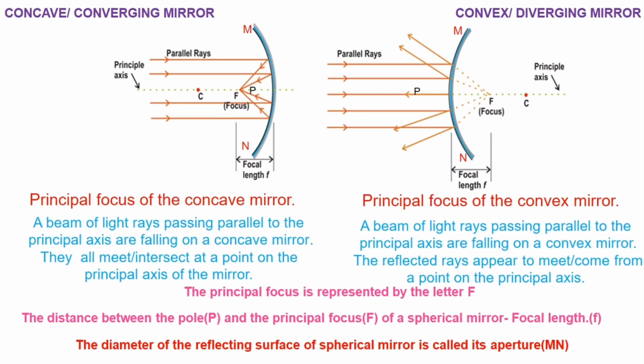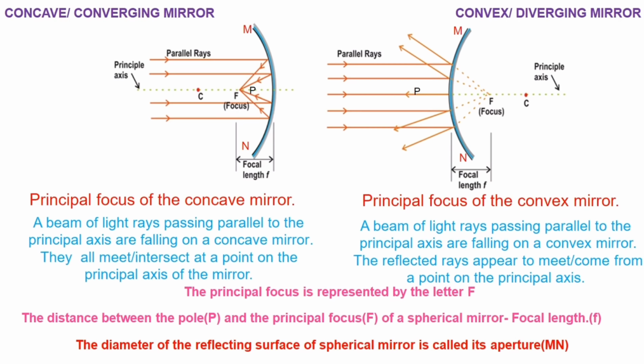Now, the principal focus of a convex mirror. When a beam of light rays passing parallel to the principal axis gets reflected by a convex or diverging mirror, it seems to be coming from a point on the principal axis, and that point is called the principal focus of a convex or diverging mirror. That is also represented by capital F. Now, the distance between the pole and the principal focus of a spherical mirror is called the focal length. It is represented by small f.